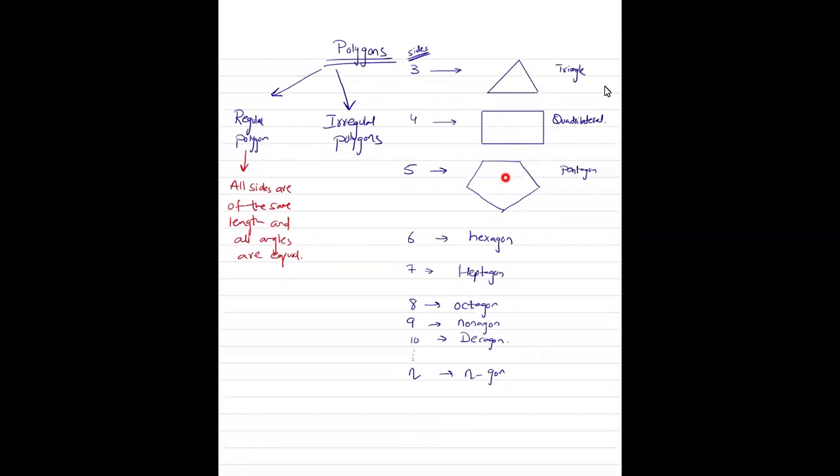Now a pentagon is a figure having five sides. If you have all the five sides same, then that is going to be a regular pentagon. If any one of the sides is different, then it is going to be classified as an irregular polygon. Is that clear? Yes, sir. So for a regular polygon, the length should be same and all the angles must be equal. If this would have been a regular pentagon, then all the angles should have equal value.